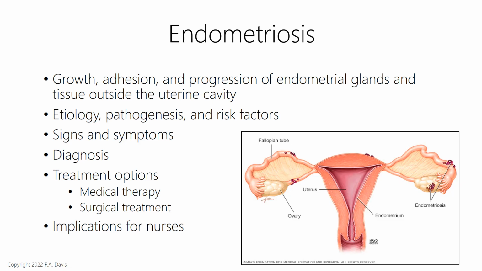The most common symptom of endometriosis is pelvic pain that usually starts 1 to 2 days before menstruation, and it can be unilateral or bilateral. The treatment for endometriosis is individualized and is based on the severity of symptoms and the woman's desire for future pregnancy. So there are medication options, there are surgical options. So it does depend on how severe the symptoms are for her and whether she wants to have future pregnancies or not.